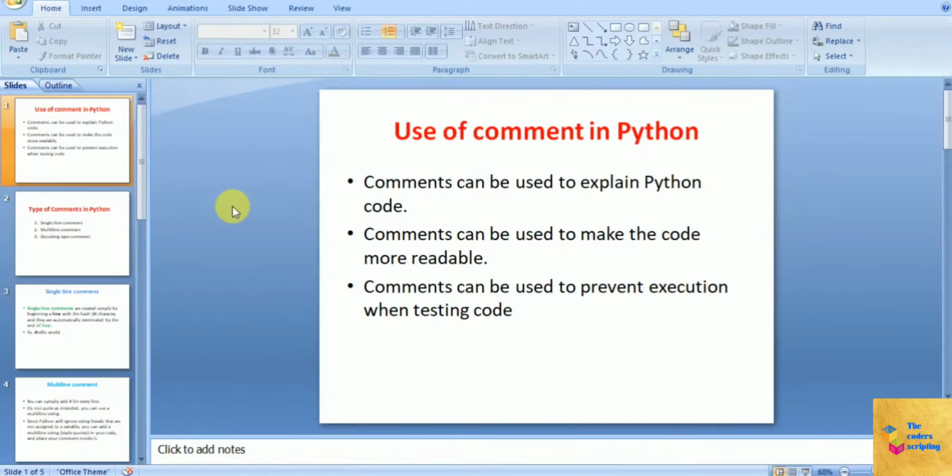So first of all we are going to see the use of comments in Python. Comments can be used to explain the Python code. Comments can be used to make the code more readable, and comments can be used to prevent execution when testing the code. Like if we are testing a code and we wanna see if this line works or not, so we can use a comment there. We can comment out the code and we can simply run our code.